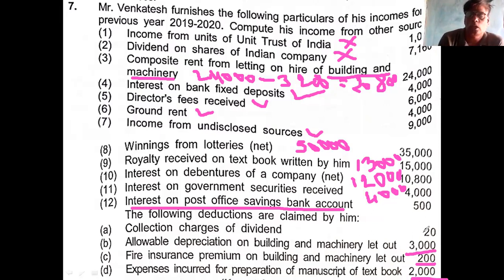Collection charge is allowable if there is a taxable income relating to that expense. You see that dividend is exempted from tax. Dividend is already exempted from tax, so it is not allowed. Remember this. If there is an income, then you allow. If there is no income, don't allow.